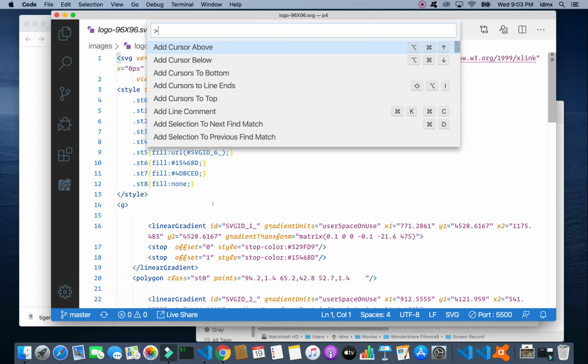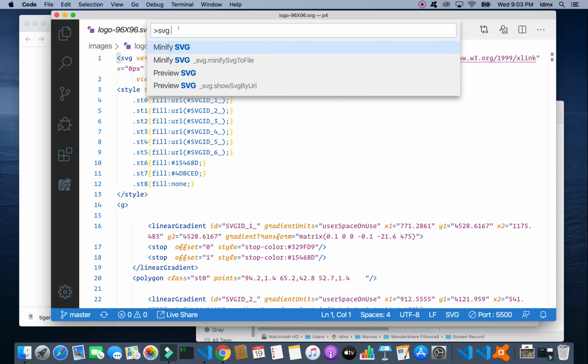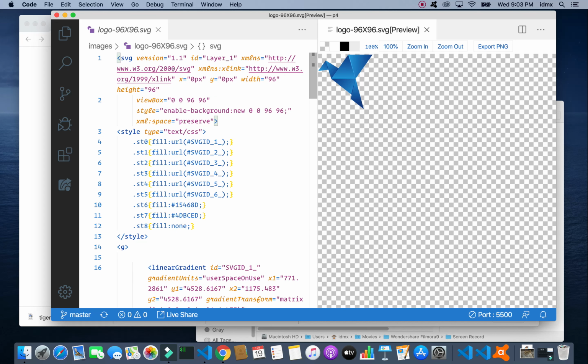So I'm going to choose that, and I'm going to type SVG, and I'm looking for preview. So this is why this extension is so really cool. We can edit on one side and immediately preview the results that we're getting on the other side.